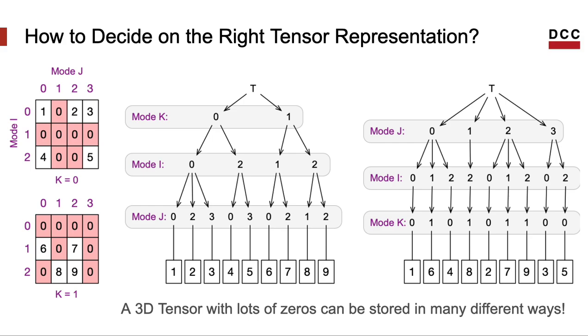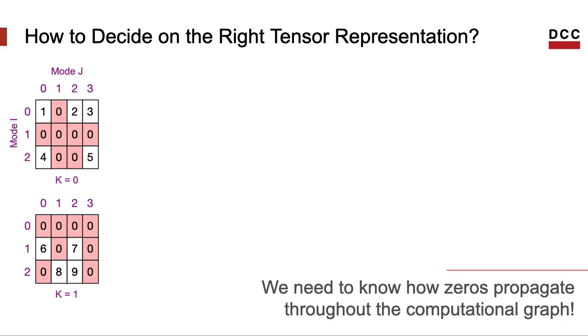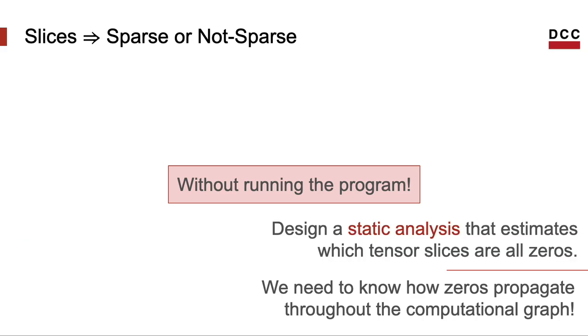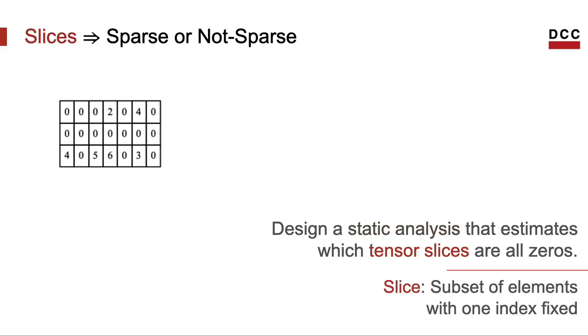So an important question is how to decide on the right tensor representation. For that, it helps to know how zeros propagate throughout the computational graph. We can run the program, of course, to know that, but usually this is very expensive. So is there a static approach to infer zeros in computational graphs, provided that we know some of its inputs? That's the goal of this project. We designed a static analysis to estimate zeros in computational graphs. In this case, we infer which tensor slices contain only zeros.